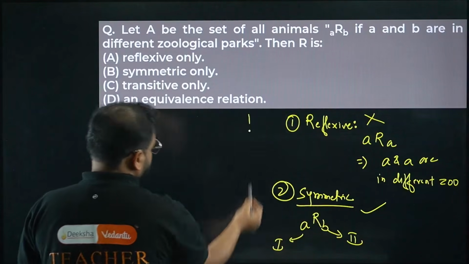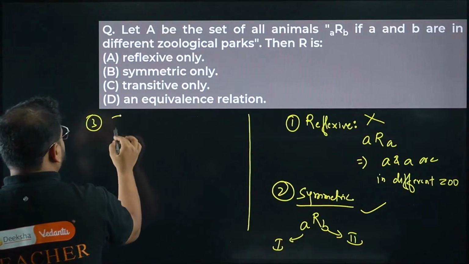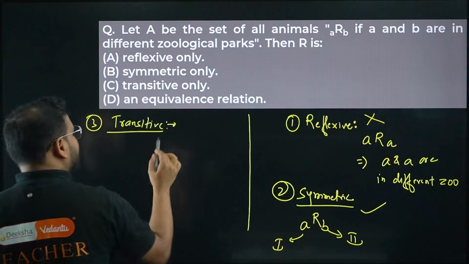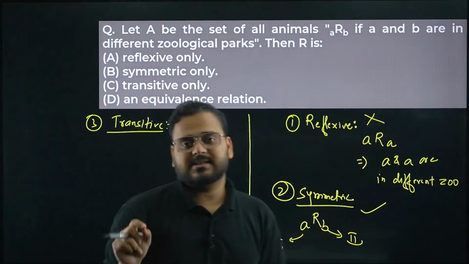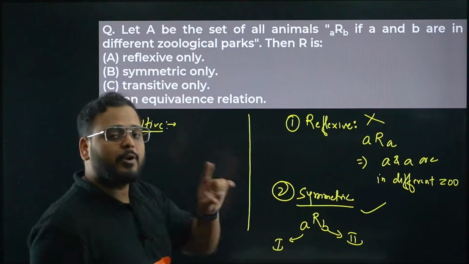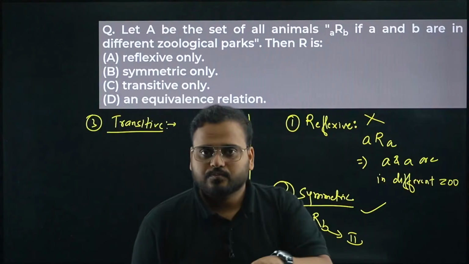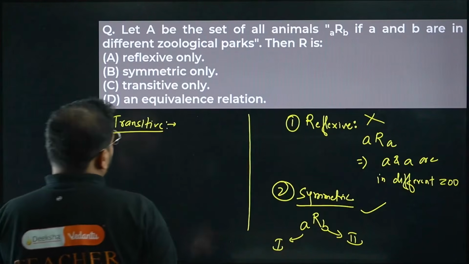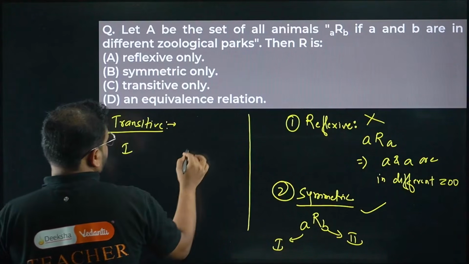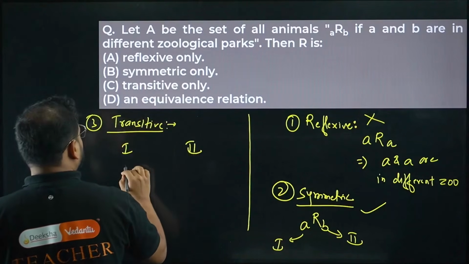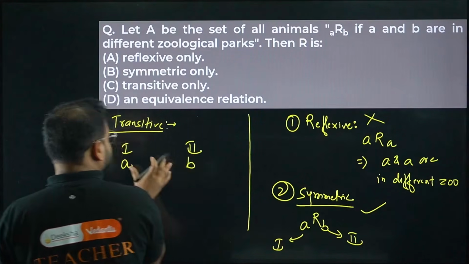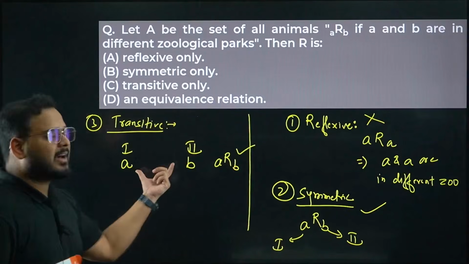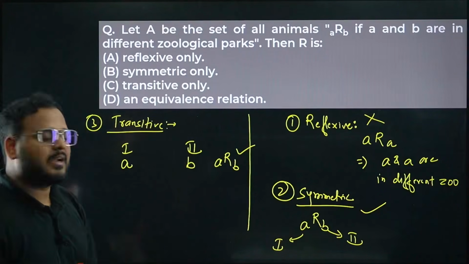Let's check for transitive now. Third case, transitive relation. For transitive we can have cases where it will be true, but I'm going to look for one such case where it is not true, because we know that the condition has to be true everywhere. Check this out. Let's say I have zoo 1 and zoo 2, with animal A here and animal B here. I can say A R B is valid, which means both of them are in different zoos.